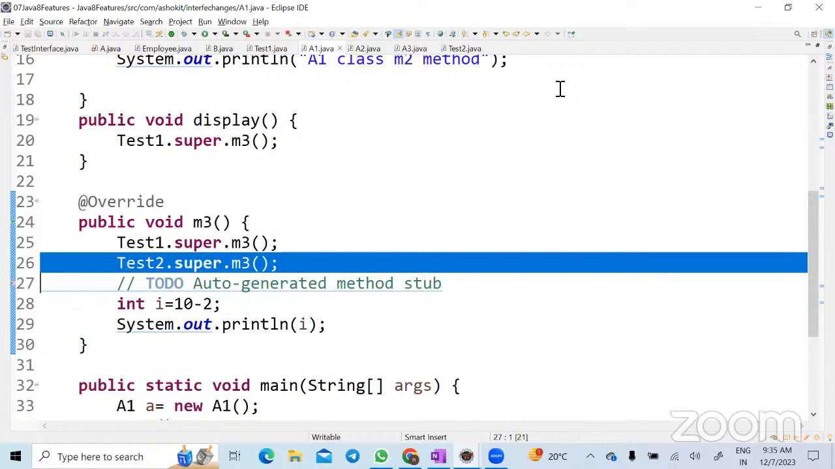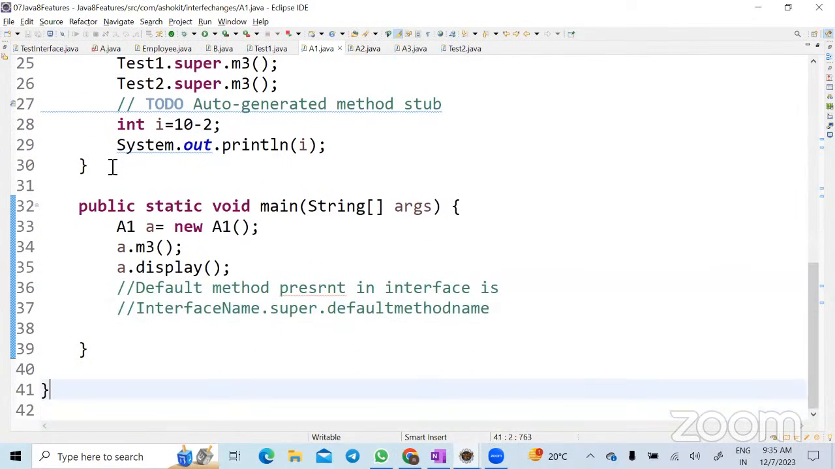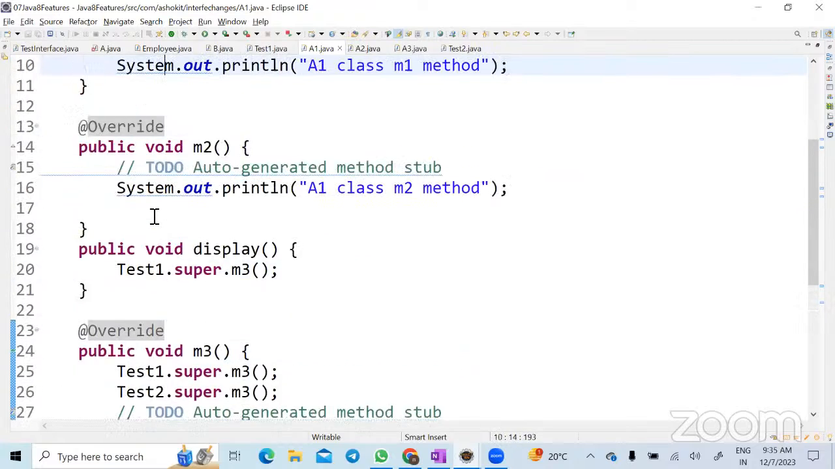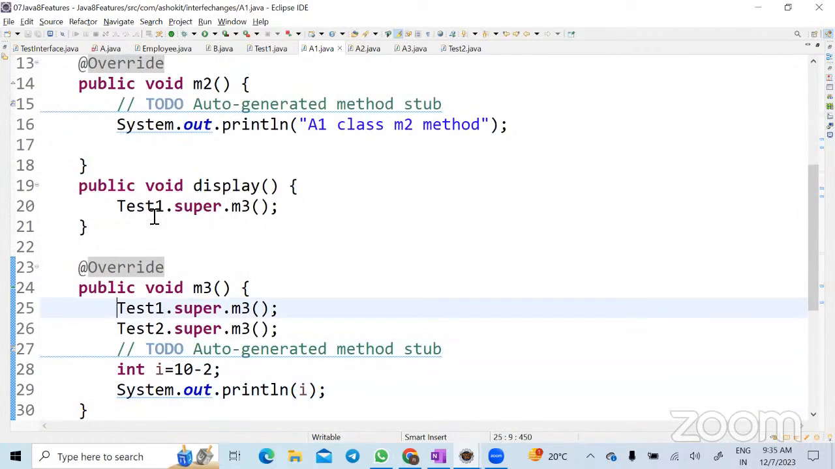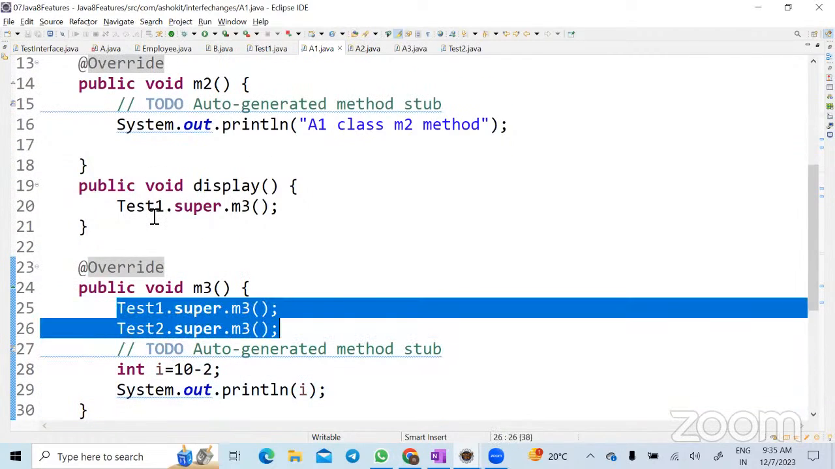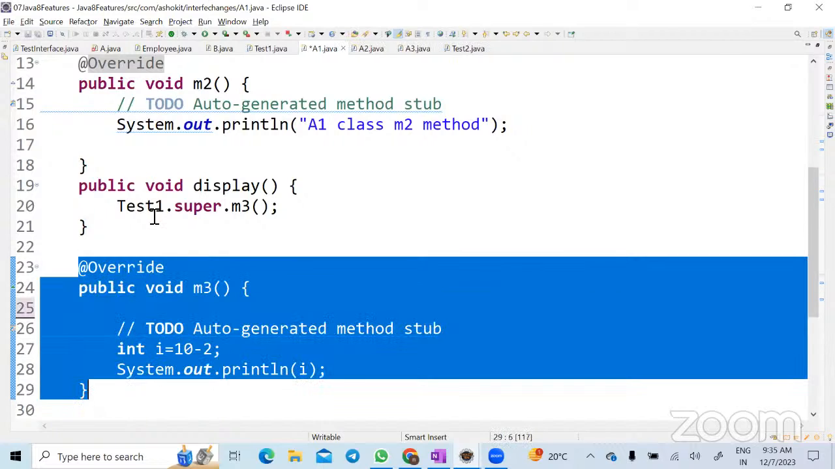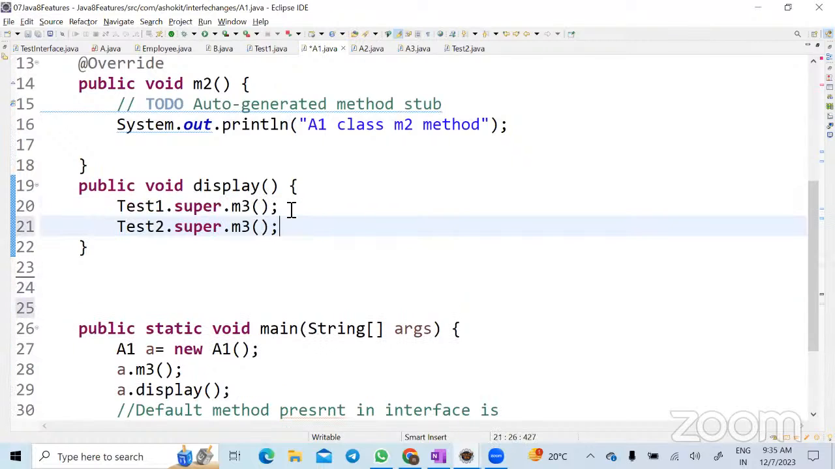So what if there is no override method here, and I have implemented two interfaces where both have the default method M3, non-abstract? Then which one will be called? So you are always mentioning the interface name, right? Let us take that you are not overriding, correct? You can keep this code in other instance method also, right? So don't write this one, okay? Can I write here also? No. Did I override the M3 method?